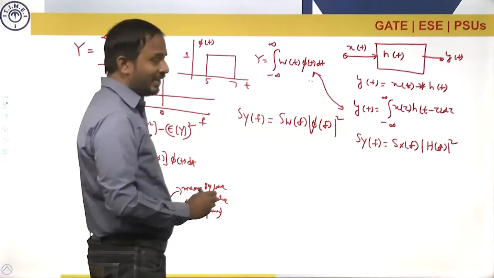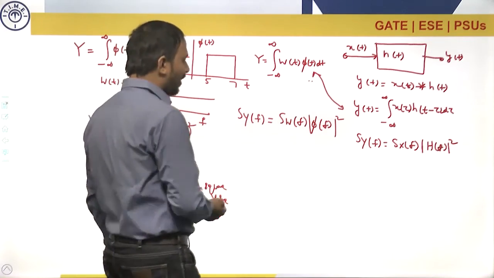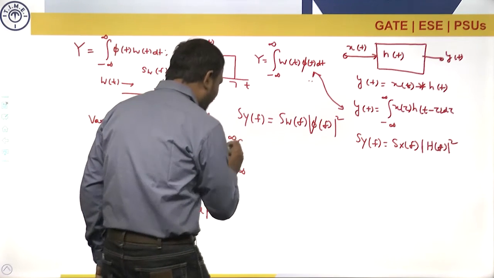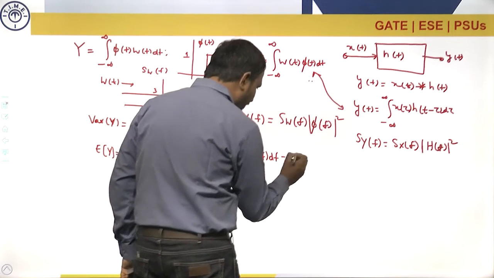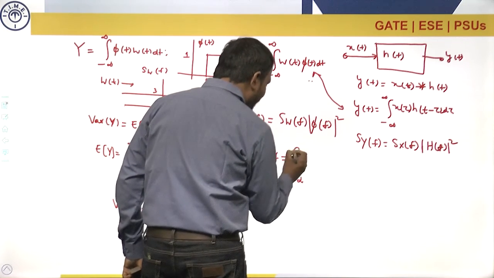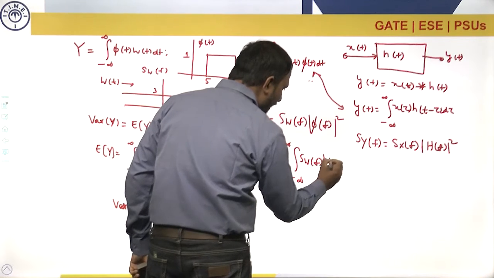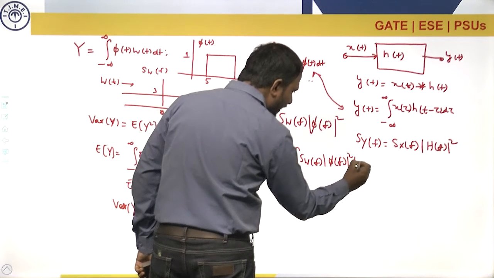Now I got the relation, and the output power spectral density I got. Now I can calculate the output power. How? Area, and area means integration. The integral from minus infinity to infinity of Sy of f df is nothing but the integral from minus infinity to infinity of Sw of f into magnitude of phi of f whole square df.